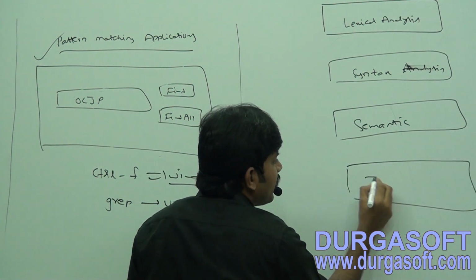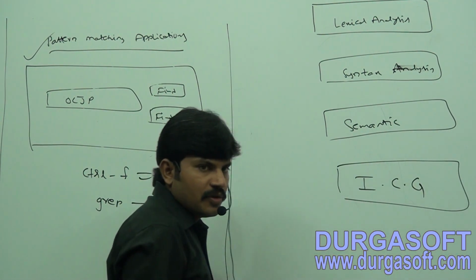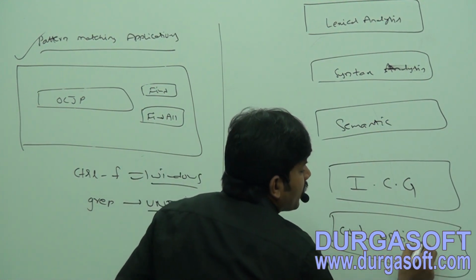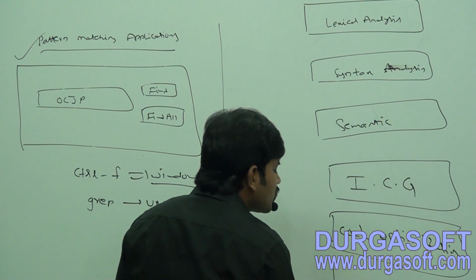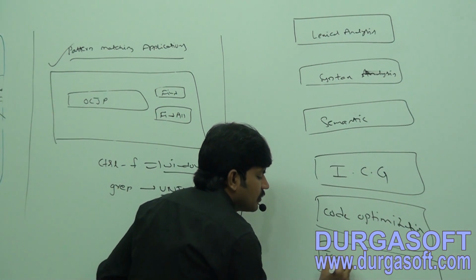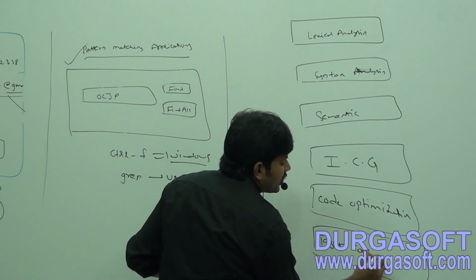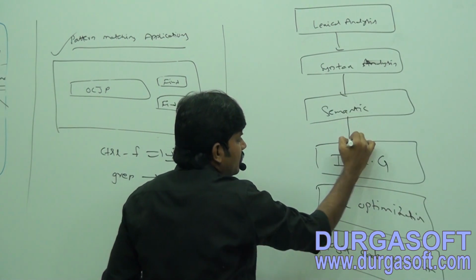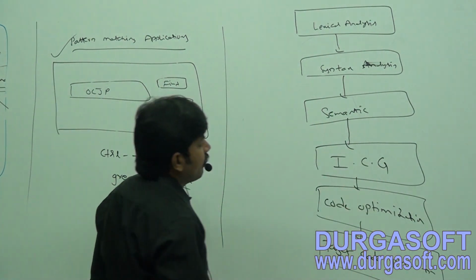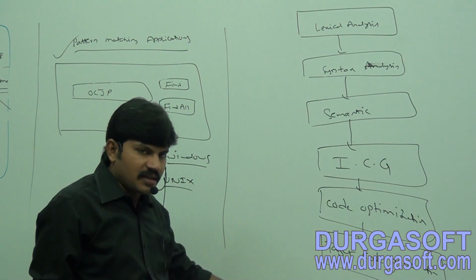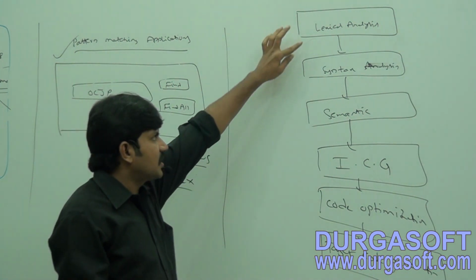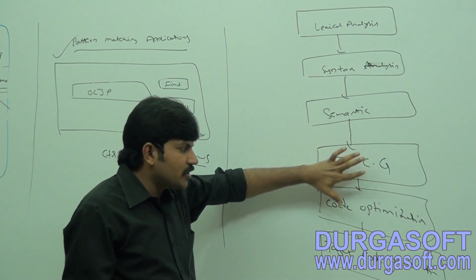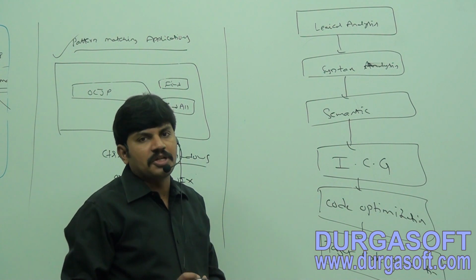Next, the fourth one, intermediate code generation. Fifth one, code optimization. Next, last one, target code generation. Are you getting it? So these are the 6 phases that are there in every compiler design: lexical analysis, syntax analysis, semantic analysis, intermediate code generation, code optimization, target code generation, right?